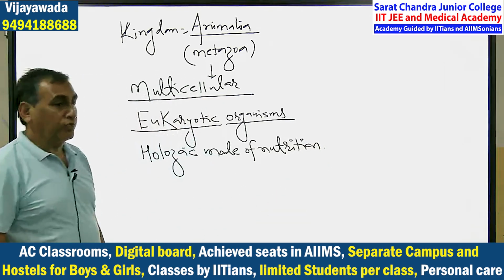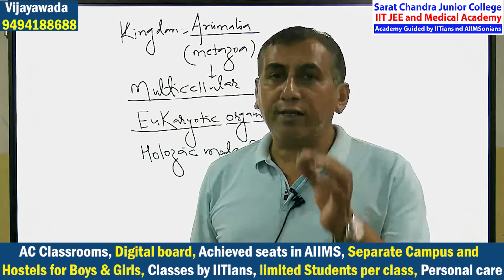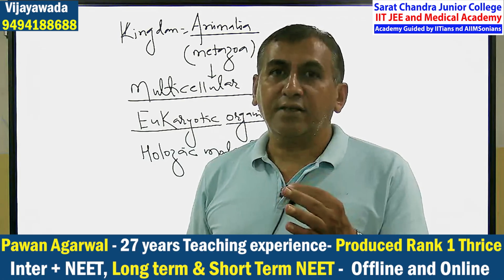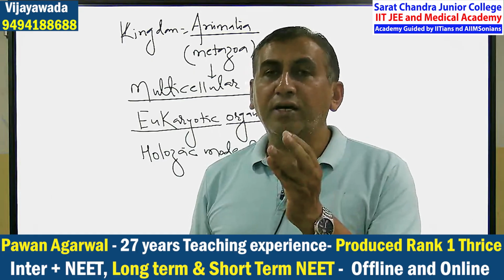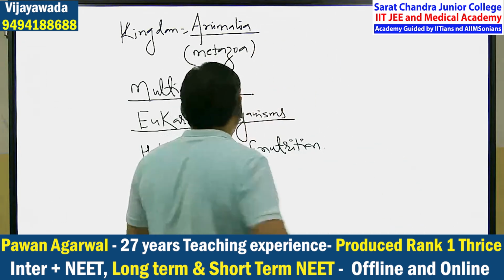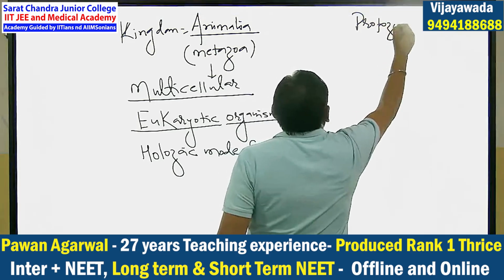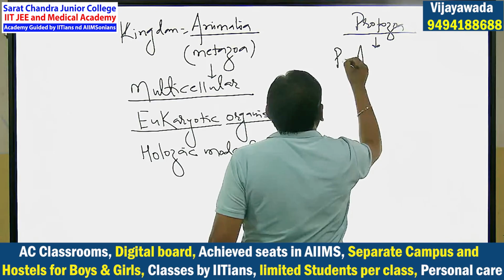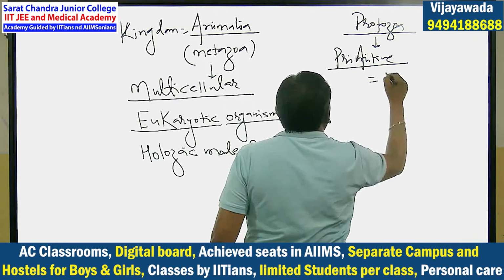So who is included in the animal kingdom? The organisms, those who are multicellular, having more than one cell. Amoeba, paramecium, euglena are included in protozoa, not in metazoa. So try to get the point that there is one different term, protozoa. Protozoa means primitive animals. Zoa means animal. They are included in protista.